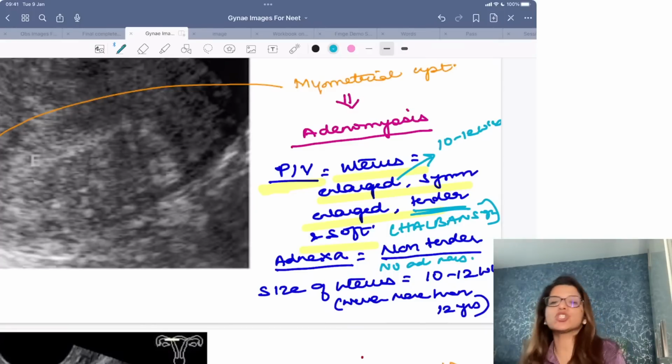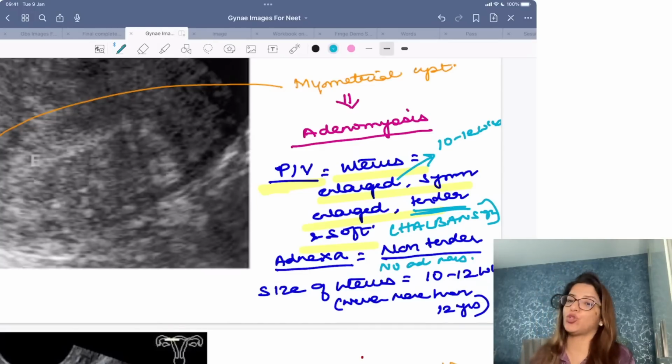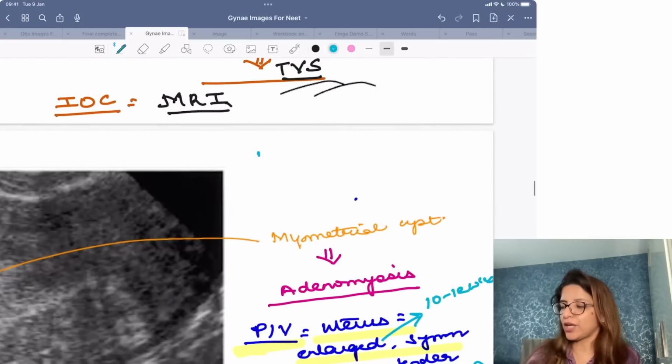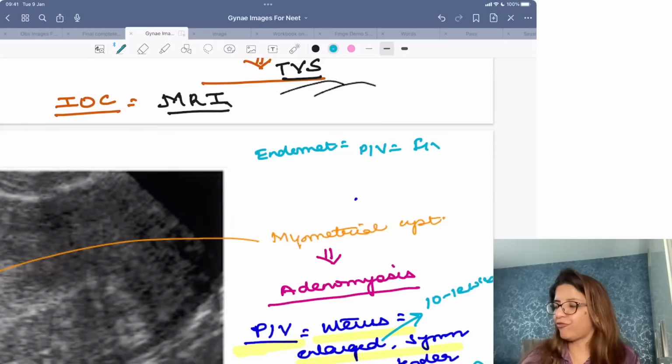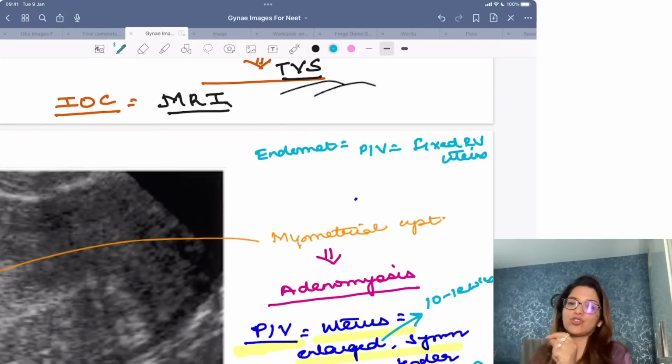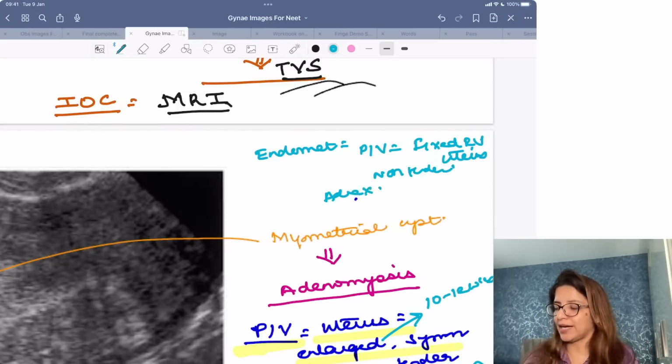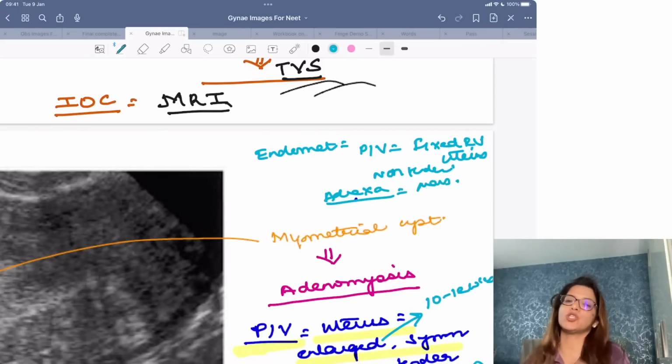This is in contrast to the PV findings which you get in endometriosis. In the revision session also I told you that in case of endometriosis, the findings on per vaginal examination are a fixed retroverted uterus. So whenever you get the term fixed retroverted uterus, but the uterus is non-tender, it indicates endometriosis. When you check the adnexa, an adnexal mass will be present because of the chocolate cyst, and tenderness could be present.